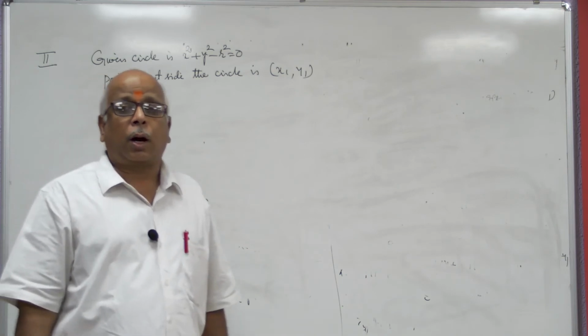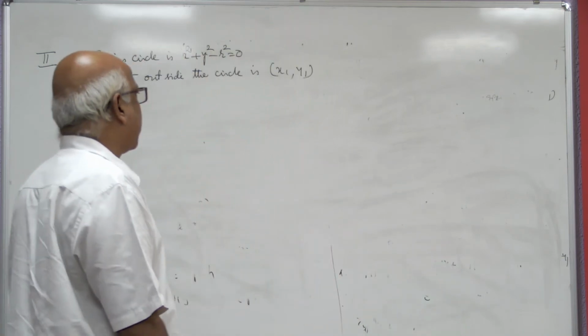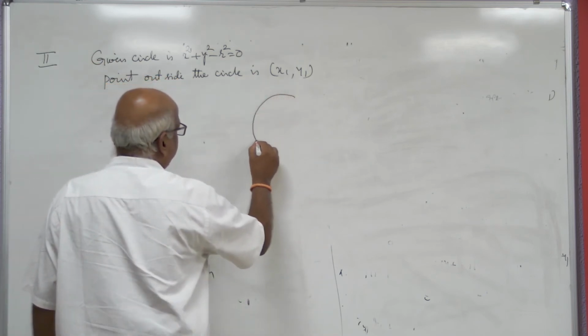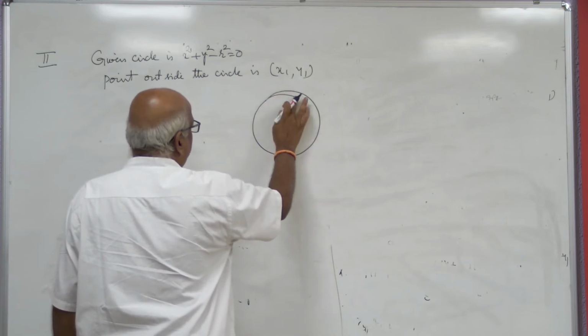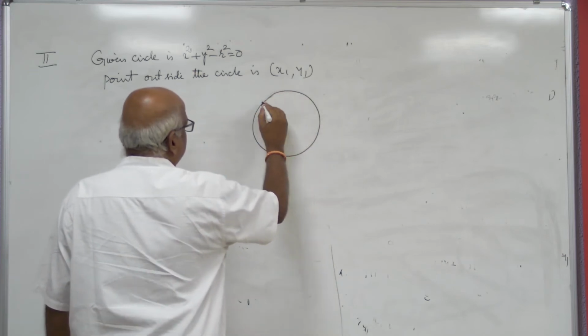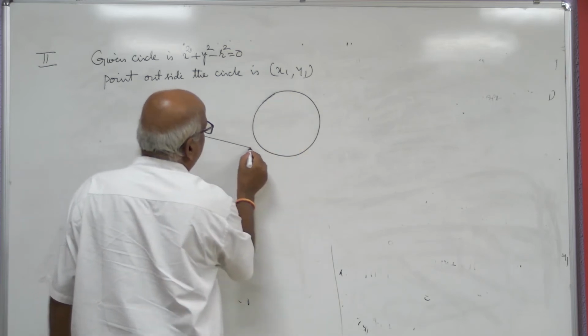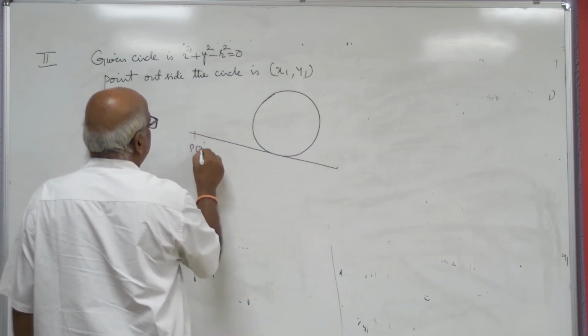Point outside the circle means point lying outside to the circle. That means if you draw the diagram, this is the diagram and here is a line P(x1, y1).